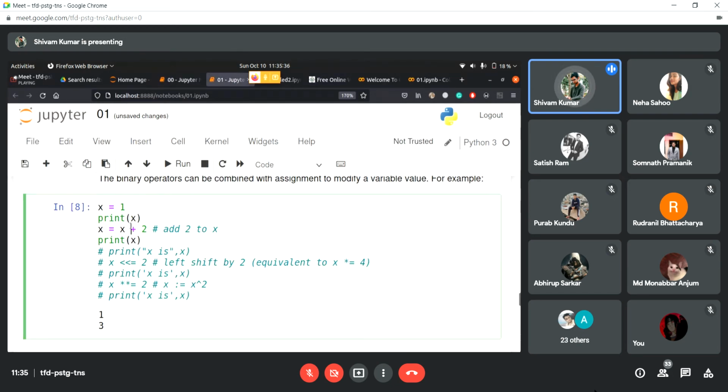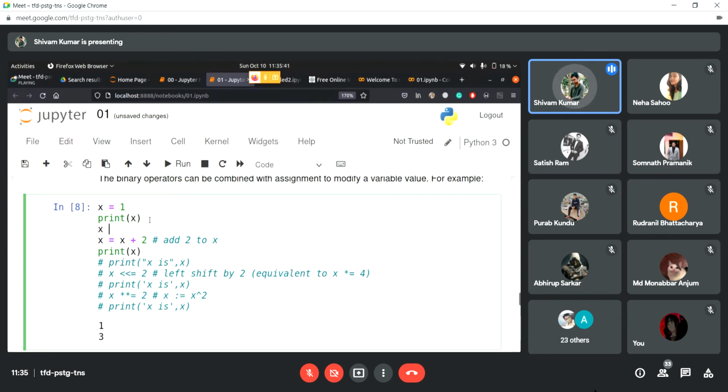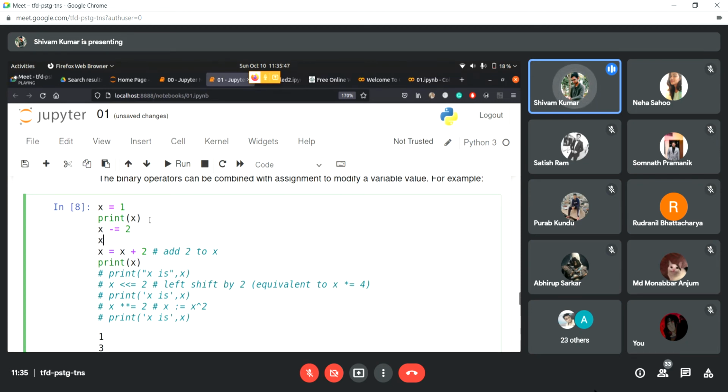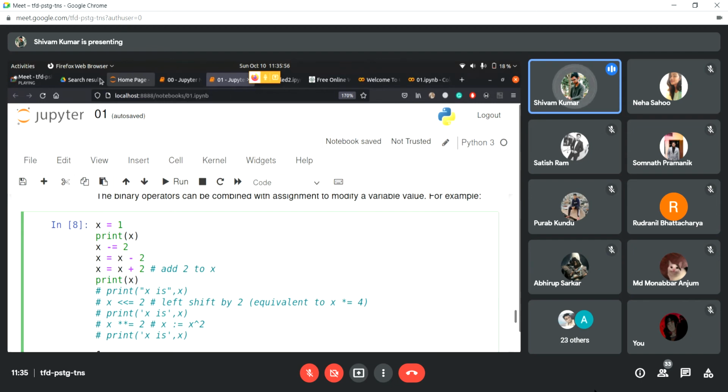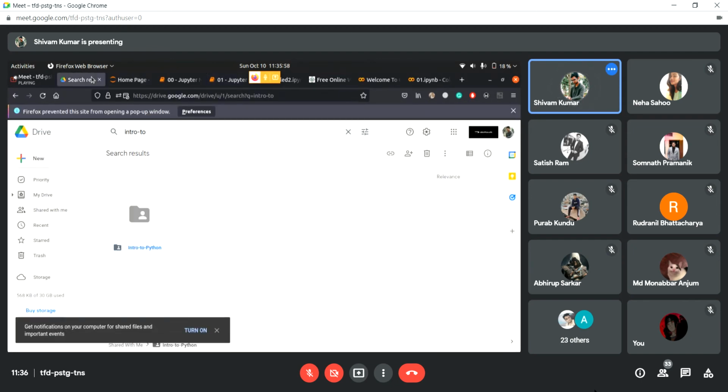I forgot to mention this. This is an easier way of understanding any type of statement. Suppose we have x -= 2. This basically means x = x - 2. Okay, so we're done with assignment and assignment with increment and decrement.